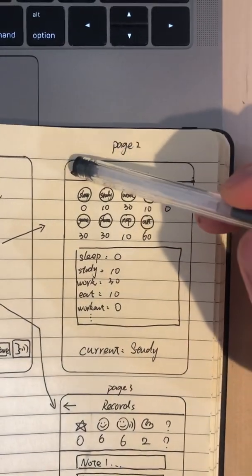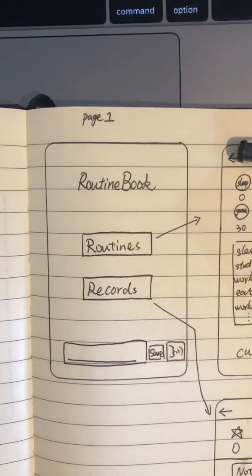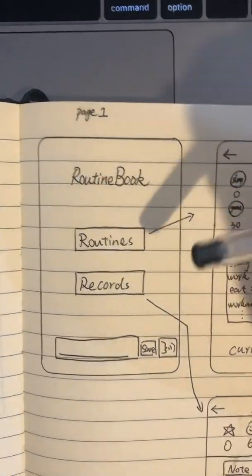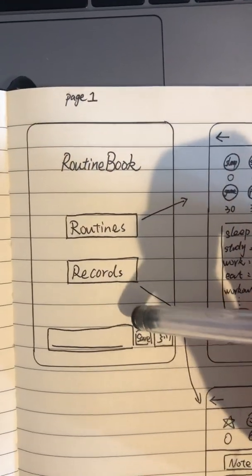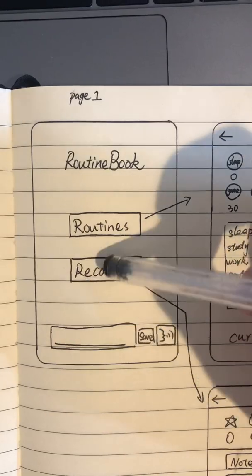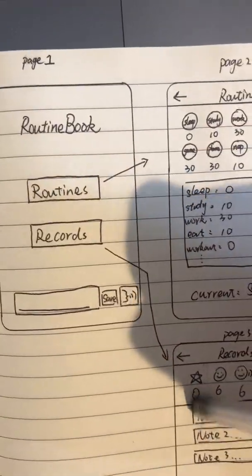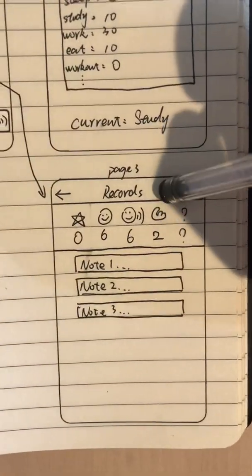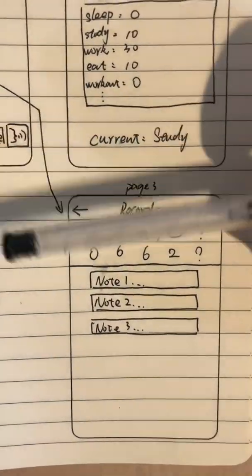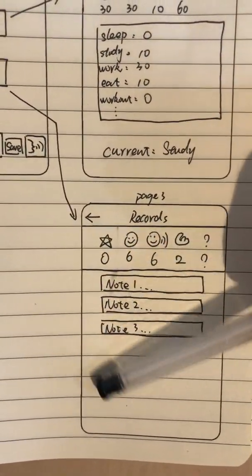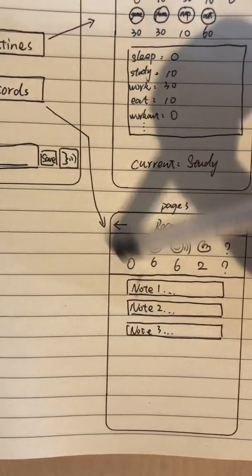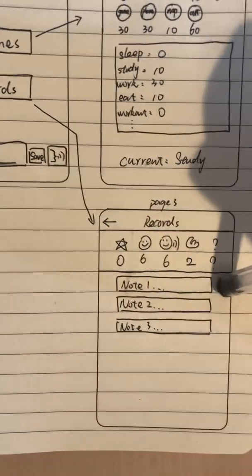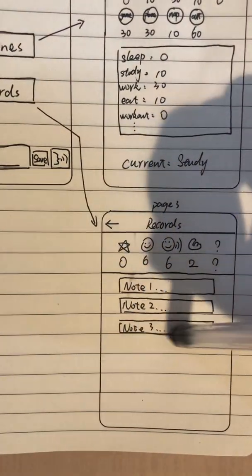When you click back to the main page, we see record. When you click on record, we jump to this page. Because on the main page, every time you save a record, the data goes to this page. Let's ignore this part first and talk about all the notes that you collect from this function. You save everything, and it will come here and make a list of every note that you create.